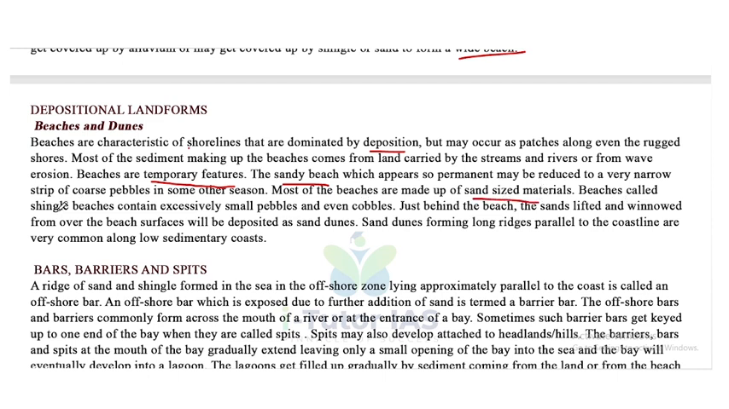Beaches called shingle beaches contain excessively small pebbles and even cobbles.